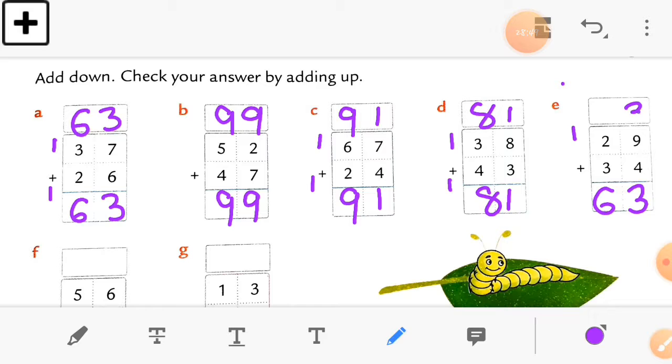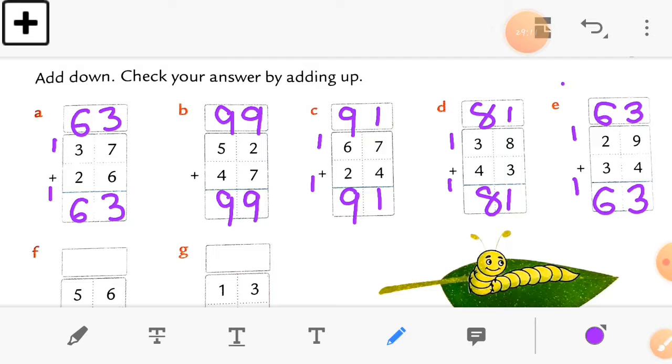So write down 3 there, and 1 is the carry forwarded number. Now the tens column. 3 plus 2, take 3 first. So 3 plus 2 is equal to 5, and add one to it. So it will be 6. So you can see we get the same answer on both sides, 63 and 63.